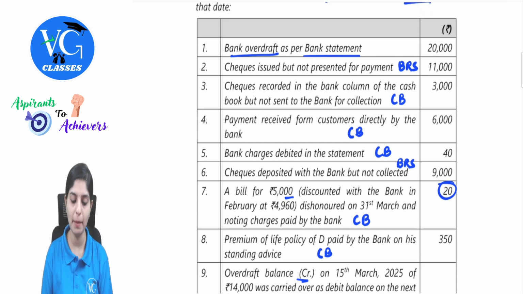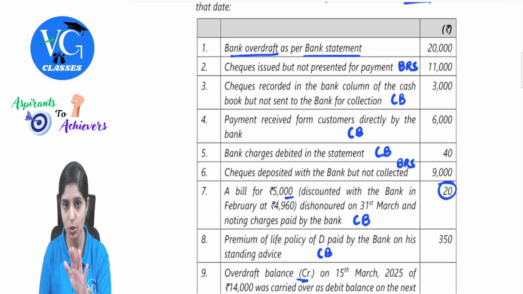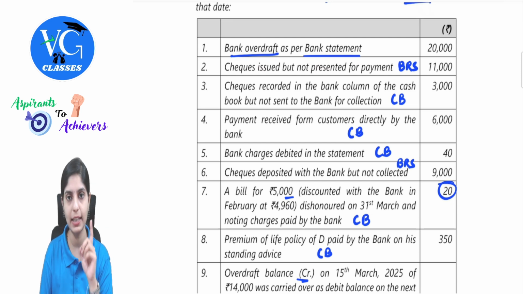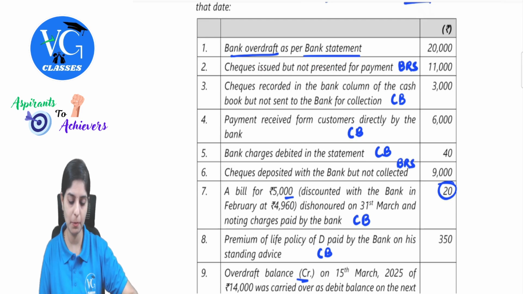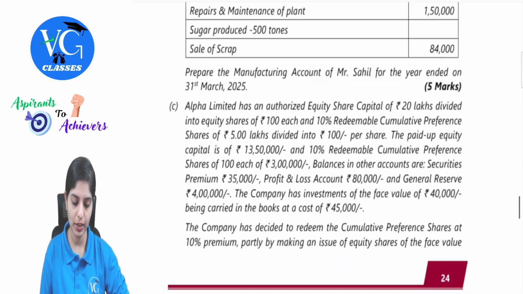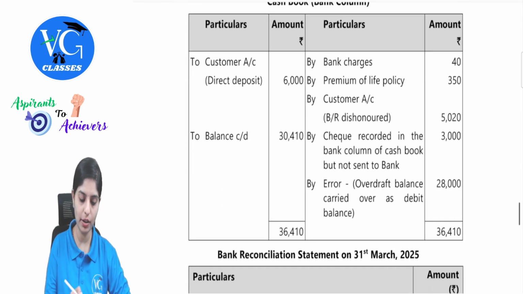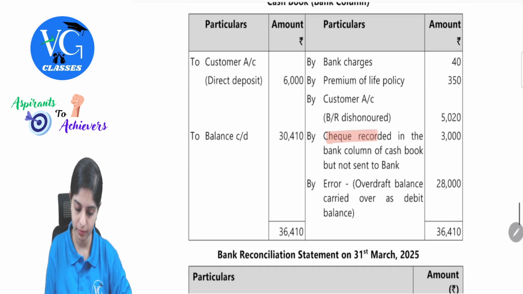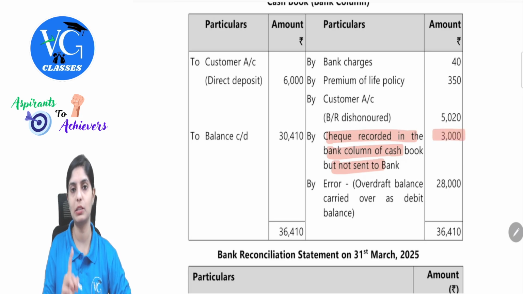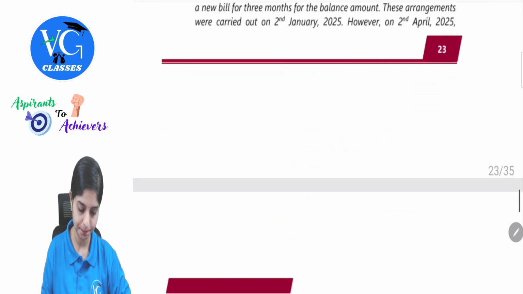Checks recorded in the bank column of the cash book but not sent to the bank for collection. When it is for collection, that means you would have recorded it on the receipt side in the cash book. Now, this is not at all present in the business. So we need to cancel this. So where will I reflect? We need to reverse the entry on the payment side, that is on the credit side. So we will enter by checks recorded in the bank column of the cash book 3,000. Clear with this? Next.